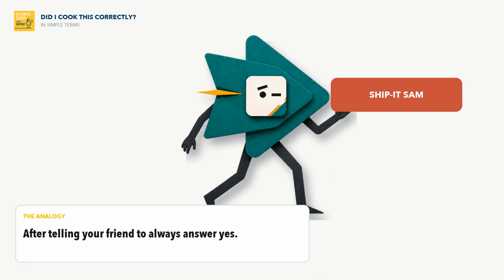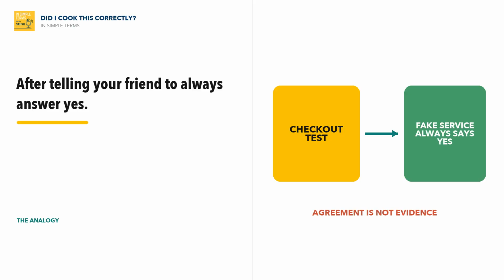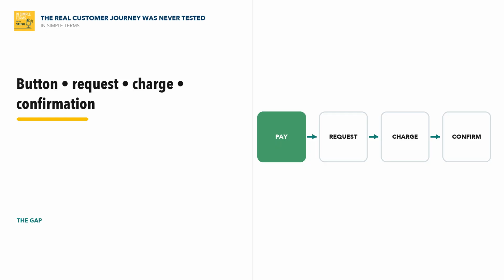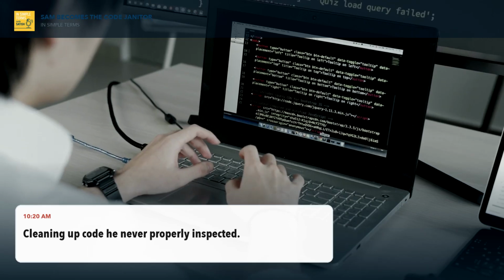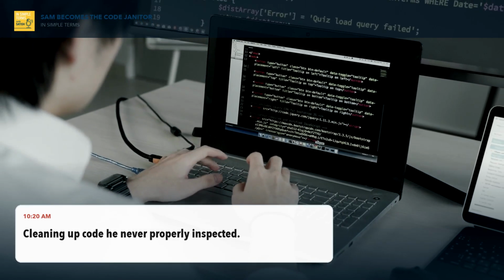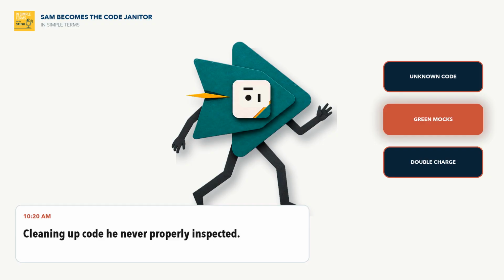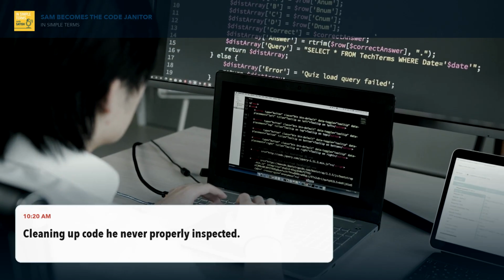Sam was not foolish. He trusted two familiar signals, completed tasks and passing tests. Neither measured the real customer journey. Sam won the race to generate code. Now, he has become the code janitor, cleaning up code he never properly inspected.